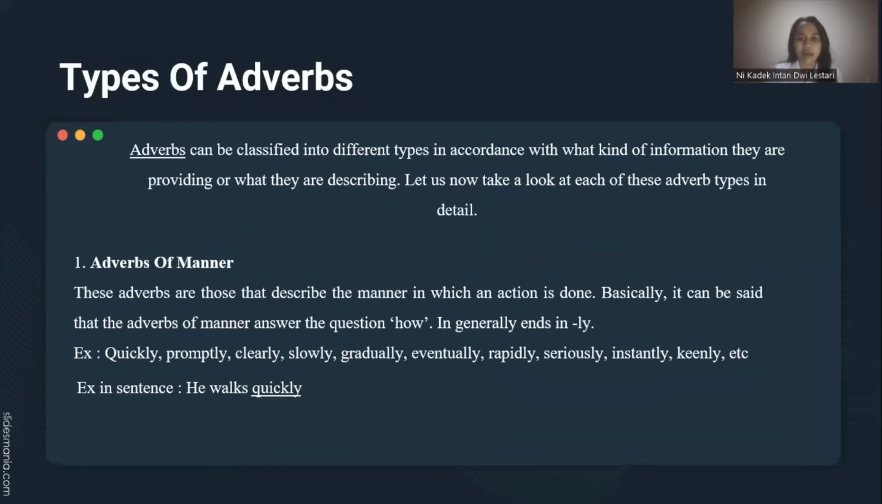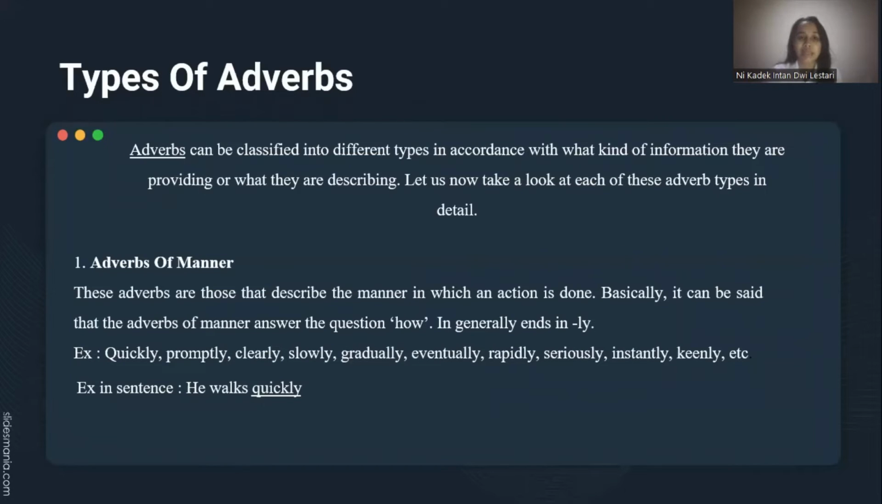The next material is types of adverbs. Adverbs can be classified into different types in accordance with what kind of information they are providing or what they are describing. Let us now take a look at each of these adverb types in detail.